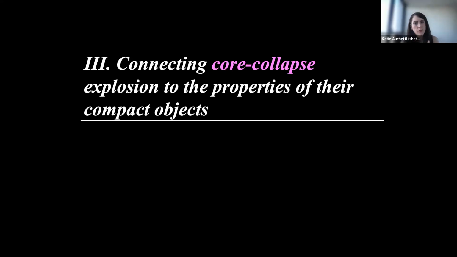So the next step is understanding, while we've looked at the ejecta and how they're thrown out into the environment, you're probably wondering, well, we know core collapse explosions also produce compact objects. And so is there a way that we can try to connect the core collapse explosion to the properties of the compact objects that we actually see?